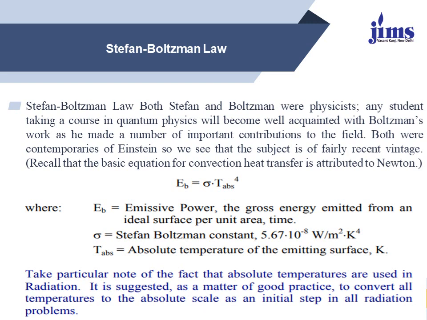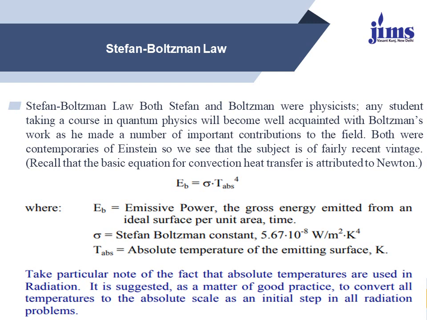Both Stefan and Boltzmann were scientists, and students taking a course in quantum physics will become well acquainted with Boltzmann's work, as he made a number of important contributions to the field. Both were contemporaries of Einstein, so we see that the subject is of fairly recent vintage.